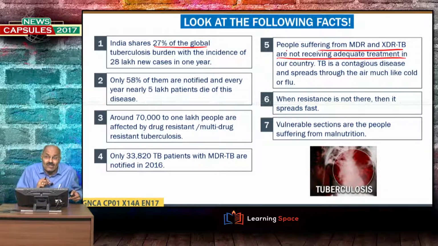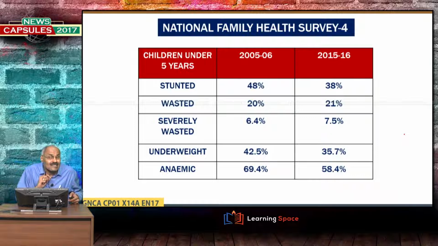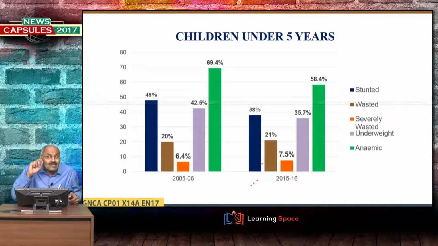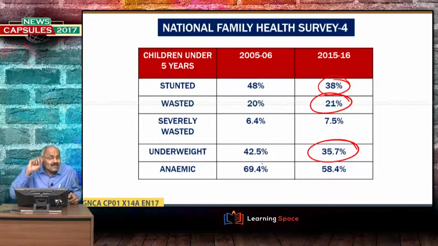And vulnerable sections for tuberculosis are the people suffering from malnutrition. Please look into these statistics. As per the recent Family Health Survey, stunted children are 38%, wasted 21%, and underweight 36%. We discussed in detail about these things. So, still in 2015 also, we are having a substantial population of stunted, wasted, anemic, underweight children, and the same is the case with elder population also.